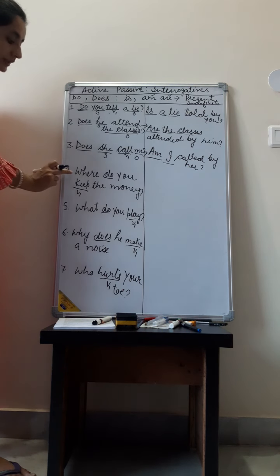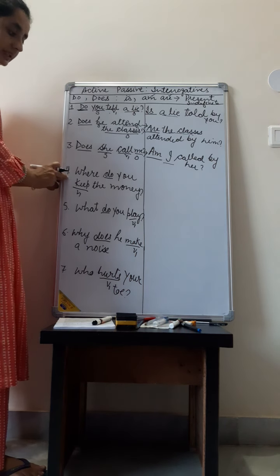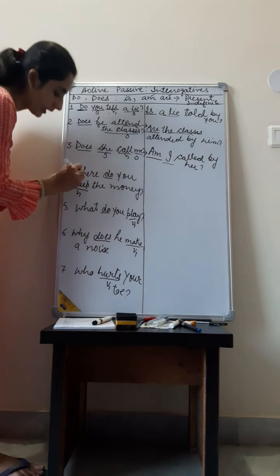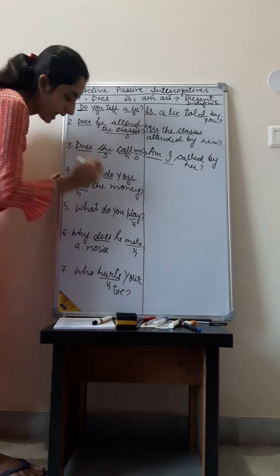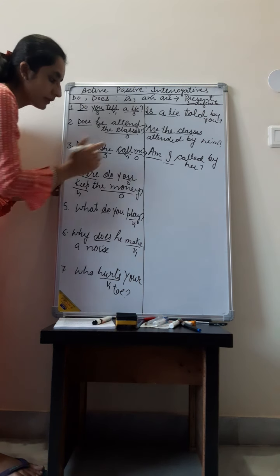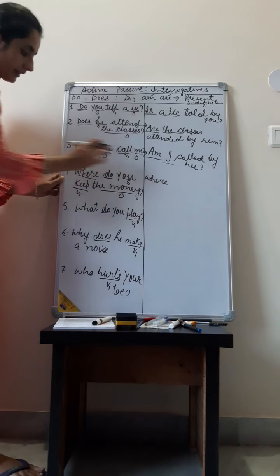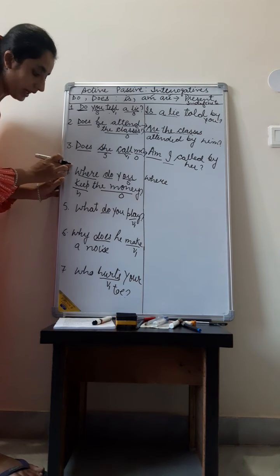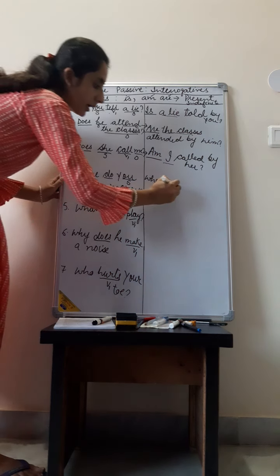How we will change if the sentence will start with a question word. For example, this is our sentence. Where do you keep the money? Where is the question word. You is the subject and the money is the object. So it is very easy. We will keep where at its own position. Where is used in front, we have kept where here. So where, now our object will become the subject, where the money.